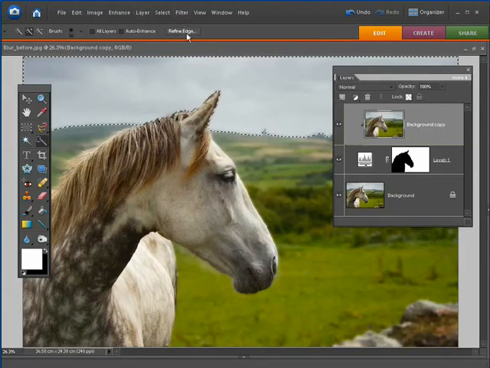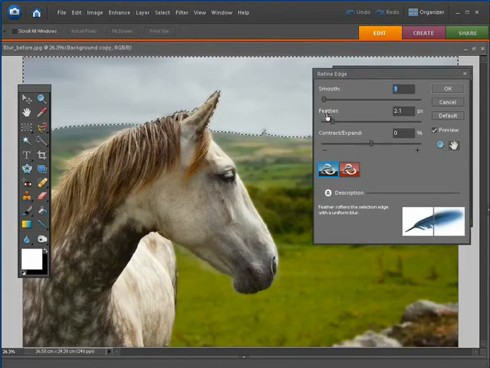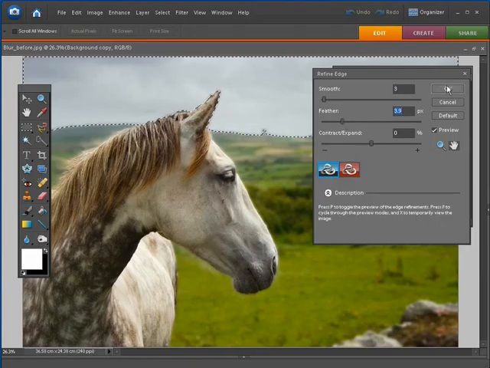Let's just soften the edge again. I'm just going to set that to around about a feather of 4. Otherwise you might get a sharp line between the blurred and the even more blurred version. So click OK to apply the change.